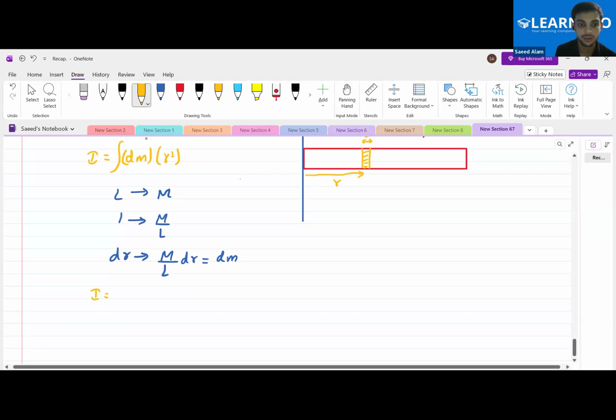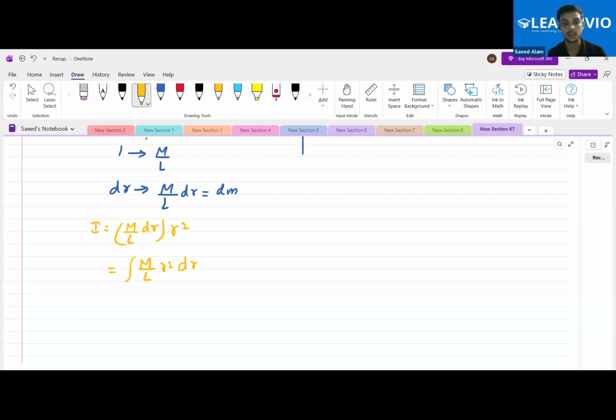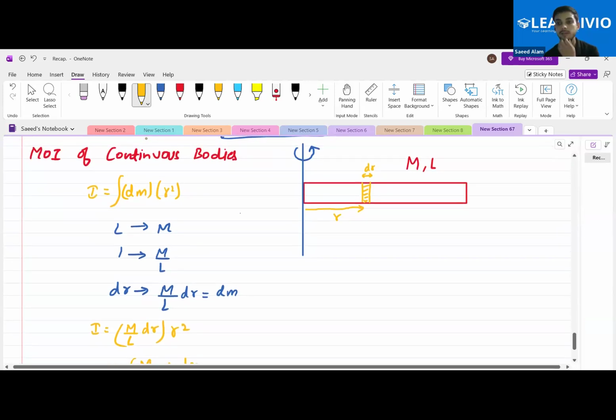So replace this dm mass over there. That is I equals m by l into dr, and actually, let me write the r square over here, then dr over here. Okay, let me do it in your way only. You people must have written it like this: m by l into dr into r square. Okay, so first of all, you will do it like this, and then in the next step, you people will write it like m by l into r square into dr. Yes or no?